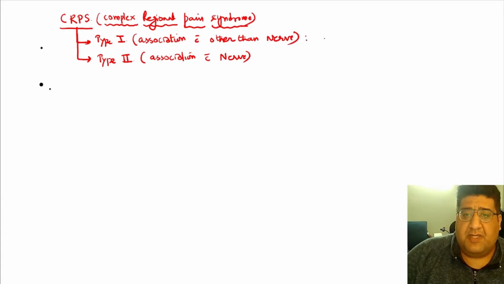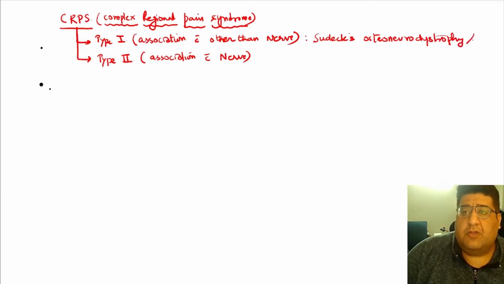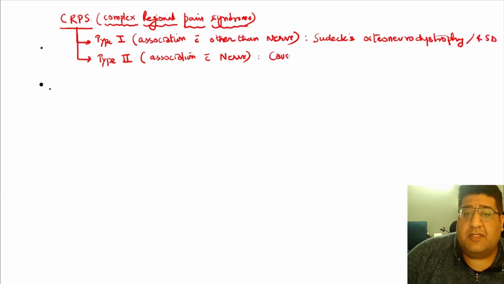Now, this CRPS type 1 is called Sudeck's osteoneurodystrophy, also called reflex sympathetic dystrophy. While type 2 is what is called causalgia.